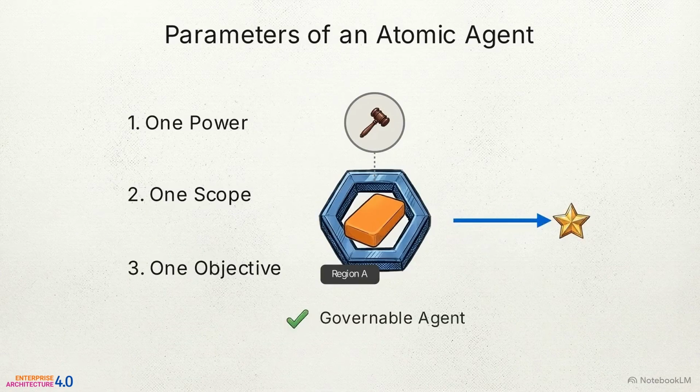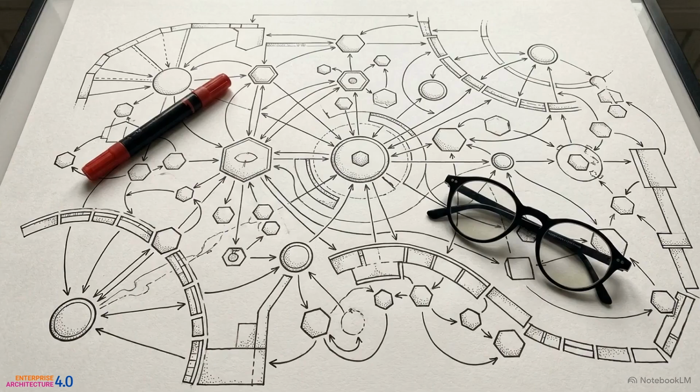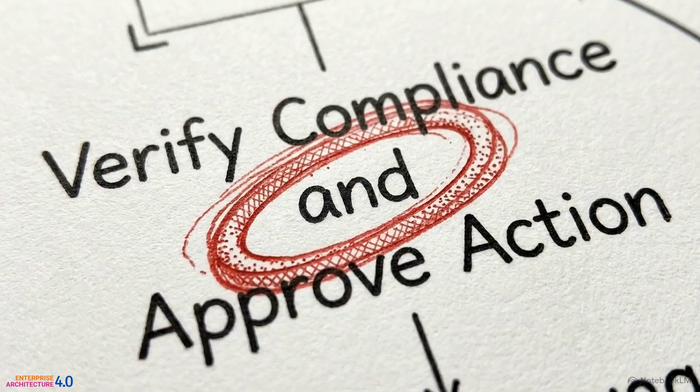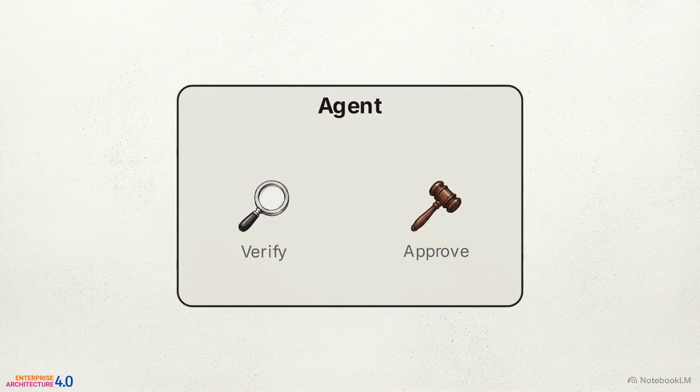That trade-off belongs in a higher-level policy, not hidden inside the agent. You can identify violations of these three parameters in a design review with zero tooling. You just use the AND test. If an agent's description contains AND, split the role. Let's apply this to a common engineering pattern, an agent designed to verify compliance and approve action.